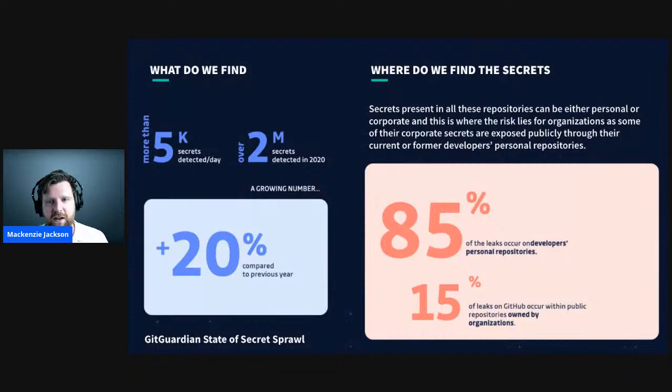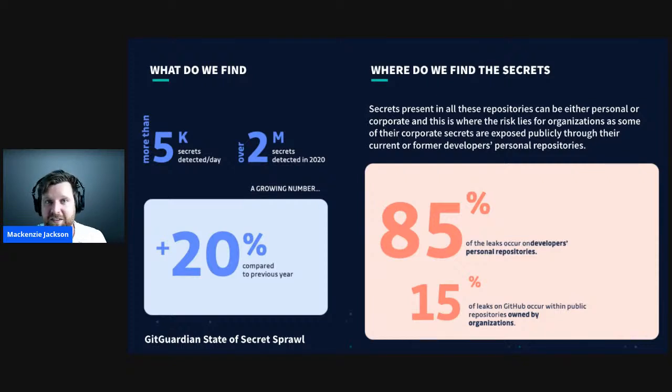Now, the other area is secrets. We talked a little bit about sensitive data and secrets. Well, this is actually a huge problem. So I work for GitGuardian, and last year we decided to conduct a massive research project that analyzed how big of an issue secrets are inside public Git repositories. We scanned every single Git commit that happened in 2020.